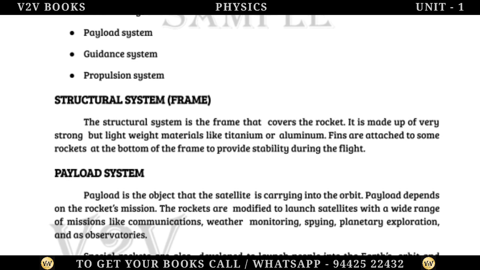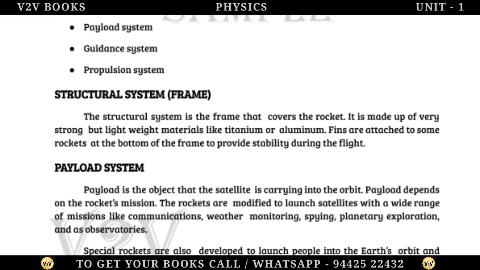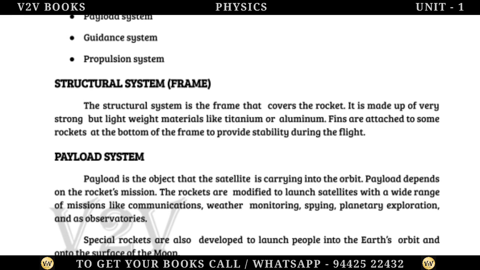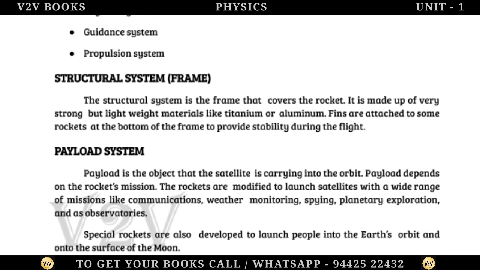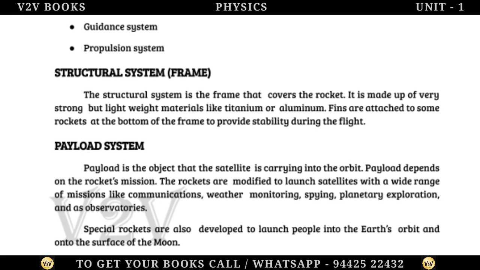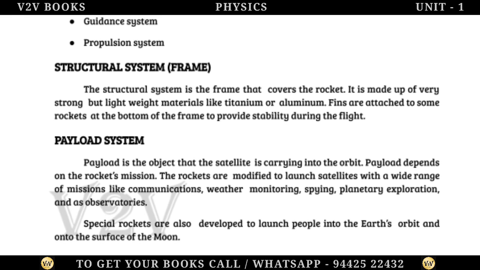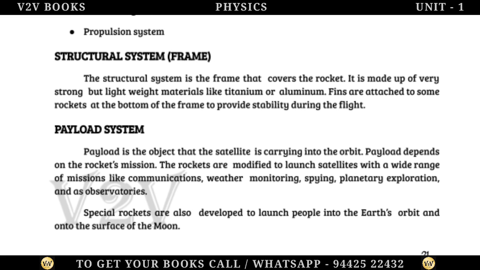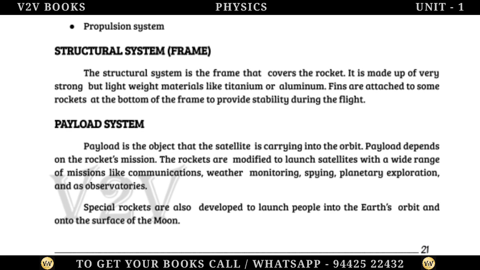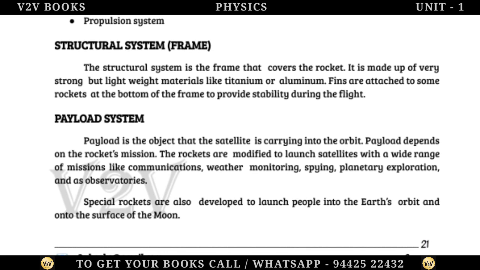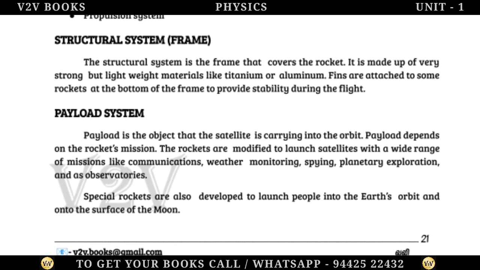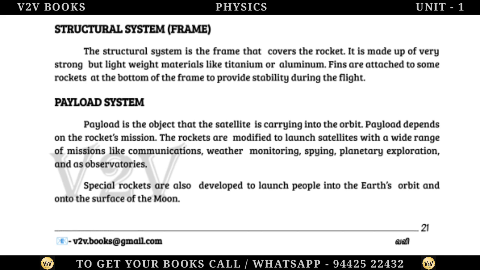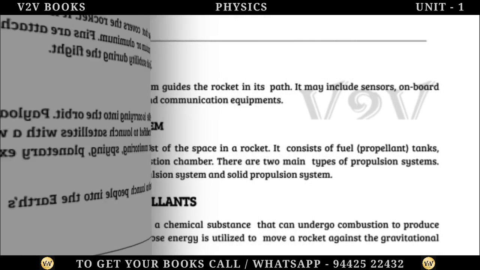Payload system. Payload is the object that the satellite is carrying into the orbit. Payload depends on the rocket's mission. The rockets are modified to launch satellites with a wide range of missions like communications, weather monitoring, spying, planetary exploration, and as observatories. Special rockets are also developed to launch people into the Earth's orbit and onto the surface of the Moon.